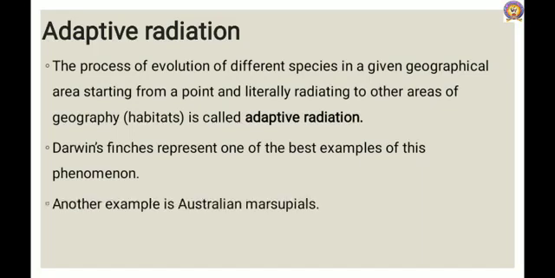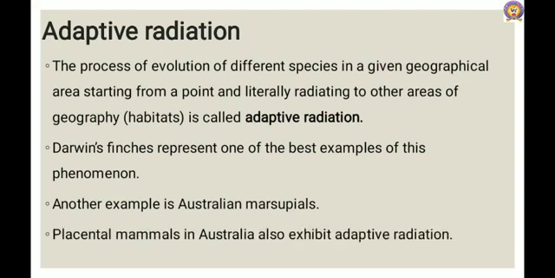Another example is the Australian marsupials. A number of marsupials, each different from the other, evolved from an ancestral stock, but all within the Australian island continent. Placental mammals in Australia also exhibit adaptive radiation, evolving into varieties of placental animals, each of which appears to be similar to a corresponding marsupial. Example, placental wolf and Tasmanian wolf, which is a marsupial.